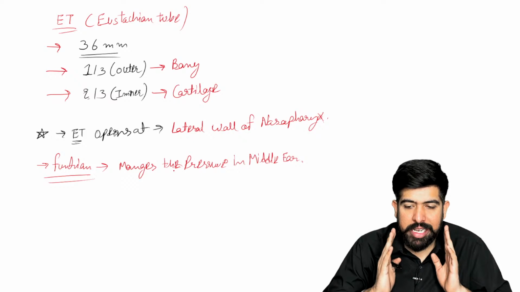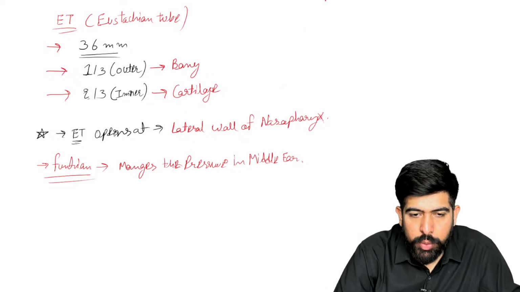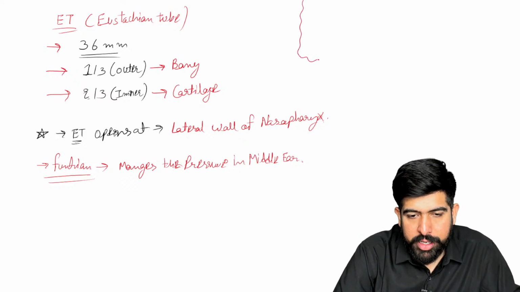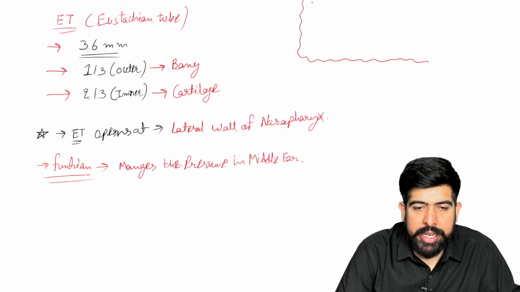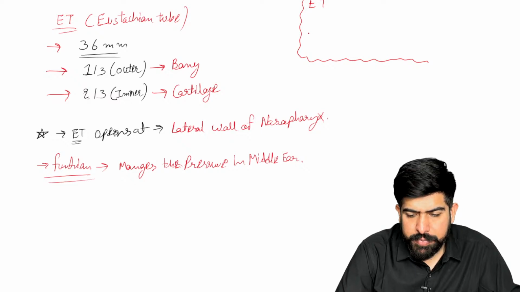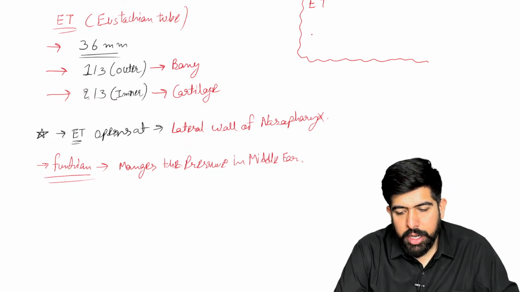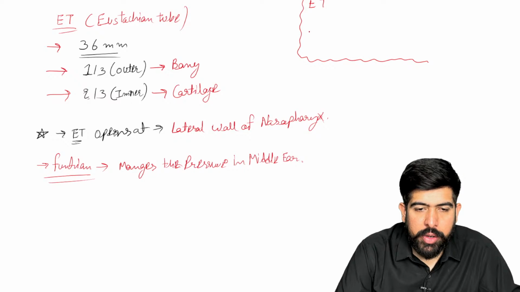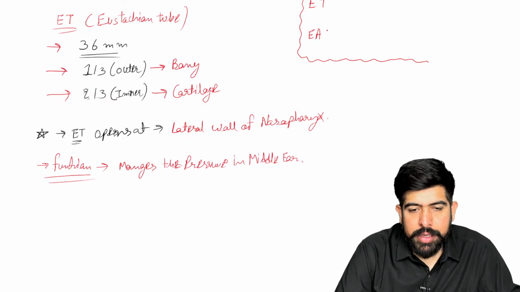So please remember, now I'm giving you one mnemonic you can remember for it. Just write it down here. Write down your ET, Eustachian tube, and write down your EAC, right?